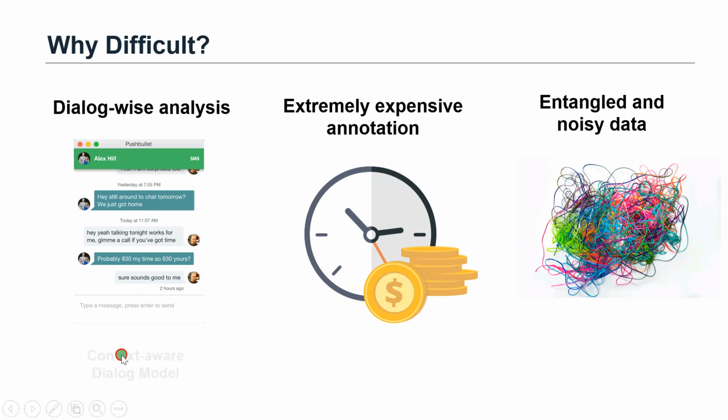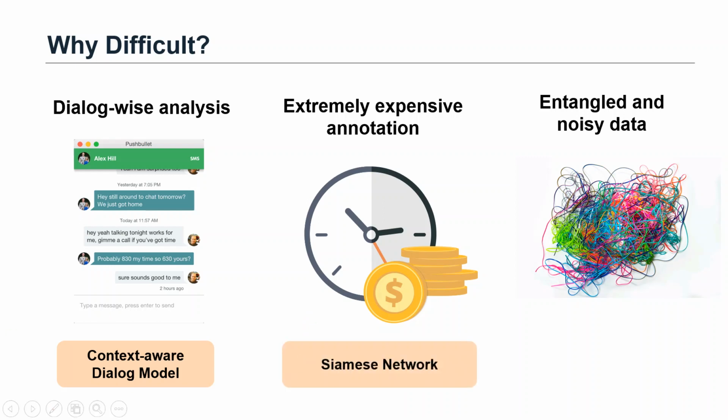Therefore, we design a context-aware dialogue model to encode dialogues. Second, due to the high volume of the corpus and a low proportion of ground truth data, it is extremely expensive to label feature request dialogues out of the large volume of chat messages. To overcome this challenge, we utilize the few-shot learning technique, Siamese network, to do that.